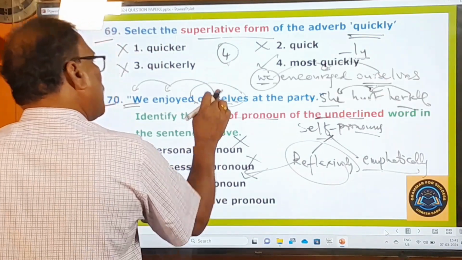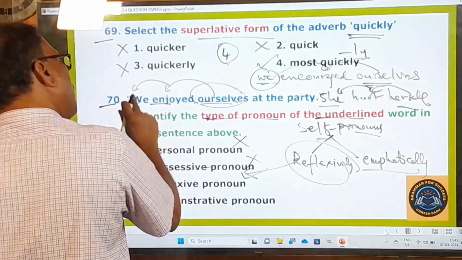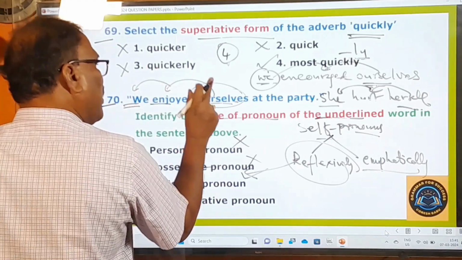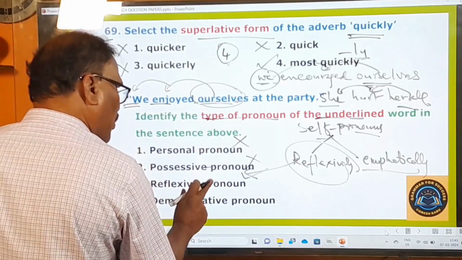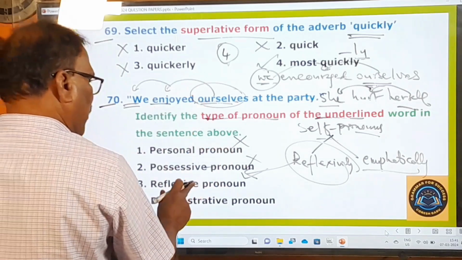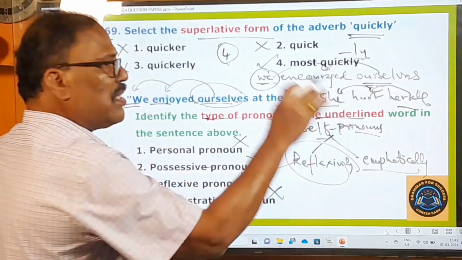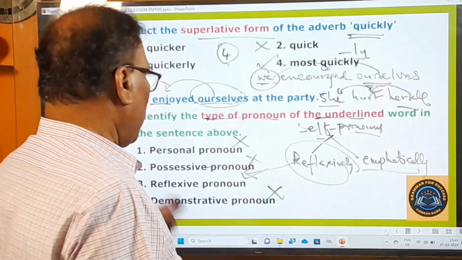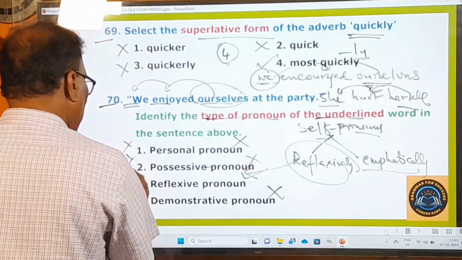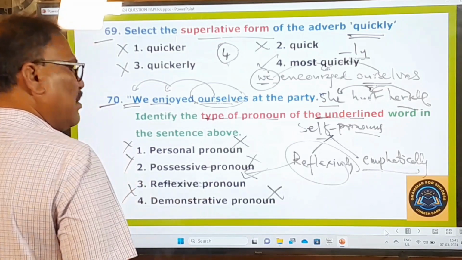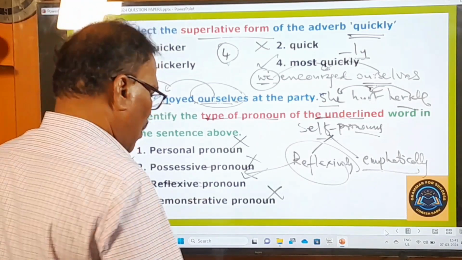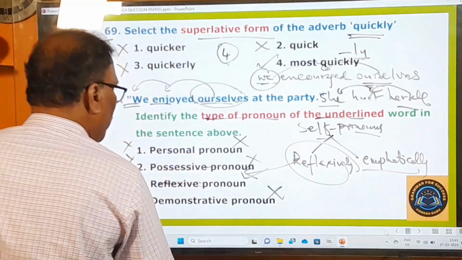What is it doing? It is throwing this action onto the subject itself, and therefore this is called a reflexive pronoun. It is reflecting the action, and therefore it is called the reflexive pronoun. And the demonstrative pronouns, you know very well, this, that, these, those, such, that is not that. So here, first one, second one, fourth one are wrong. Only the third one is the right one. And now let's move on to the next question.